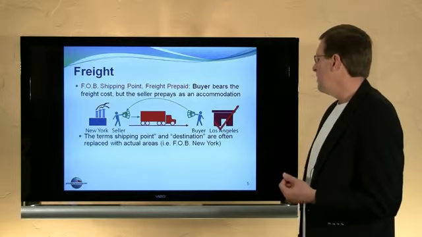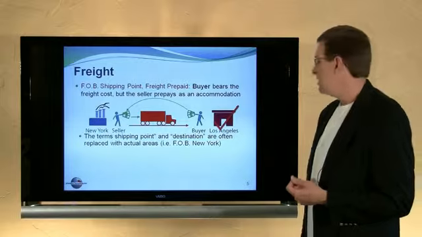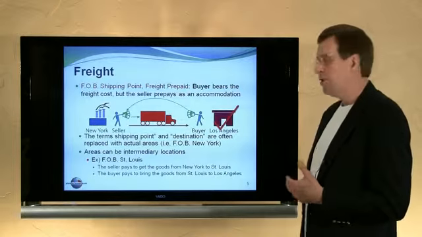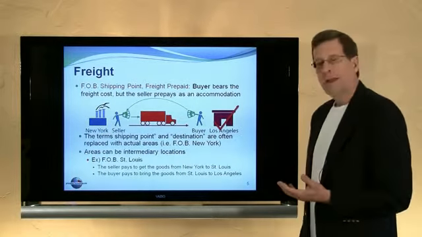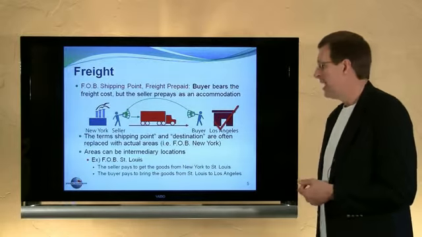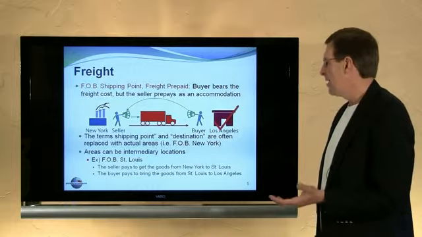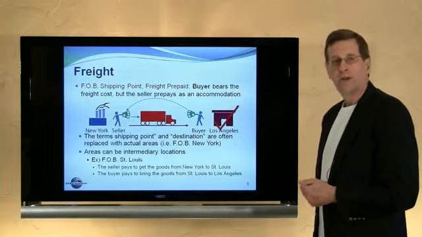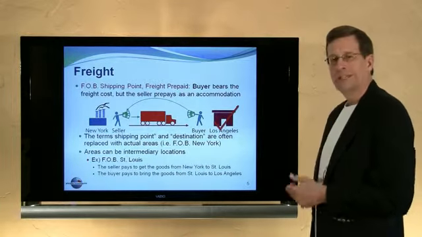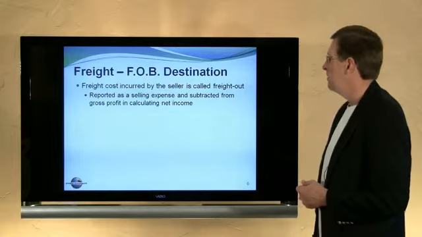The terms shipping point and destination are often replaced with actual areas such as FOB New York. Areas can be intermediate locations, for example FOB St. Louis, where we would say if the seller was in New York, we're agreeing that the seller will get the goods to St. Louis, at which point ownership shifts to the buyer. So that's a way of splitting the obligation for the freight.